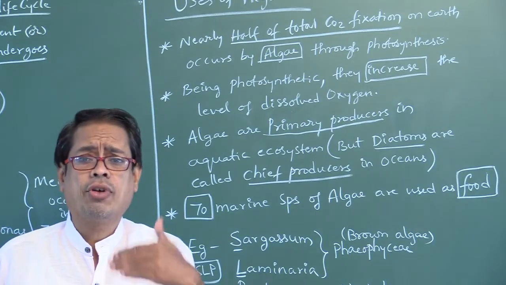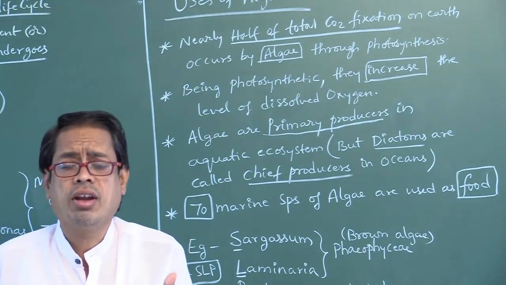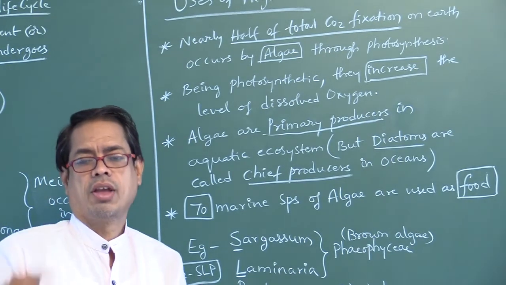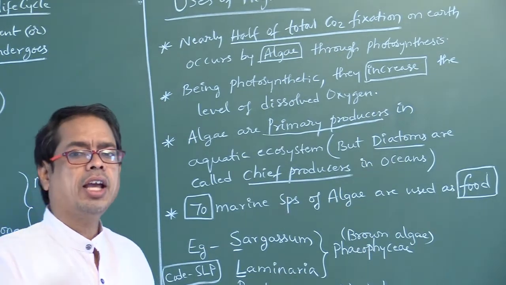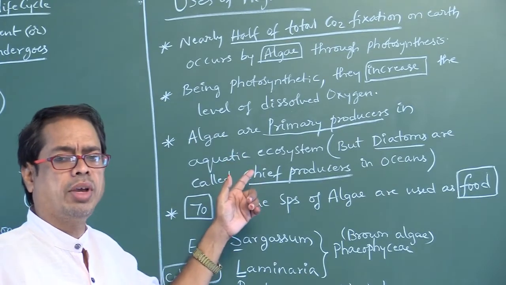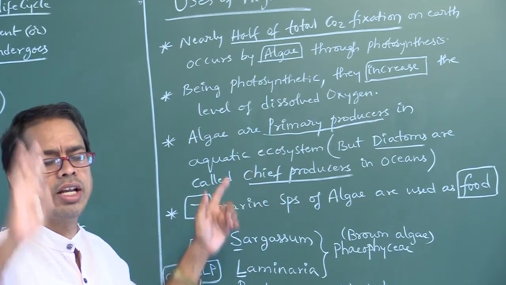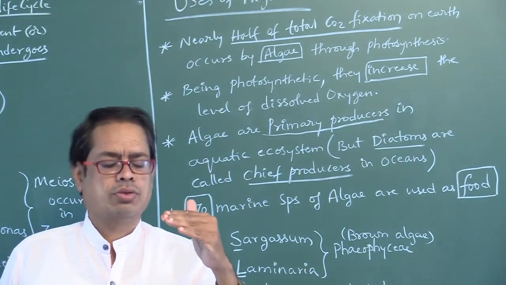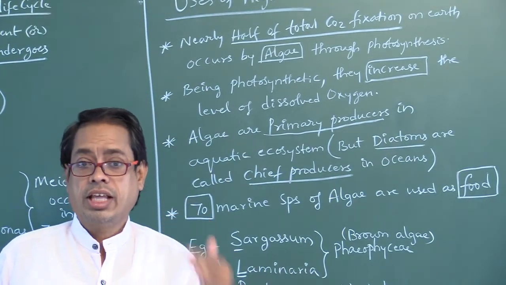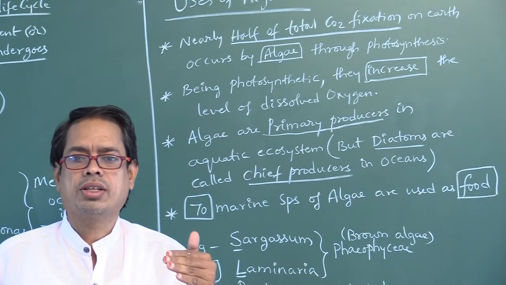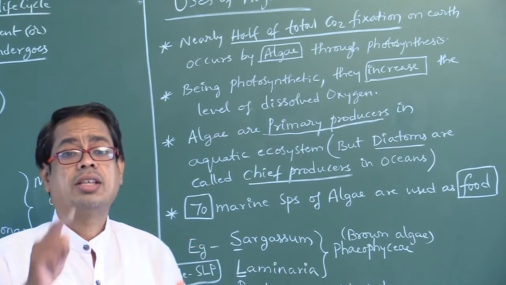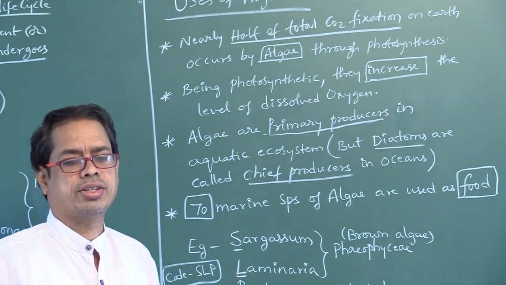Some bacteria may perform photosynthesis. In bacterial photosynthesis, sulfur or sulfate is released, whereas in cyanobacteria and plants, oxygen is released. That one you have to remember.